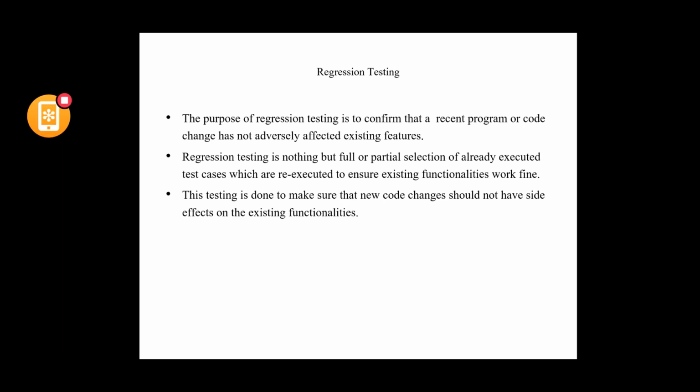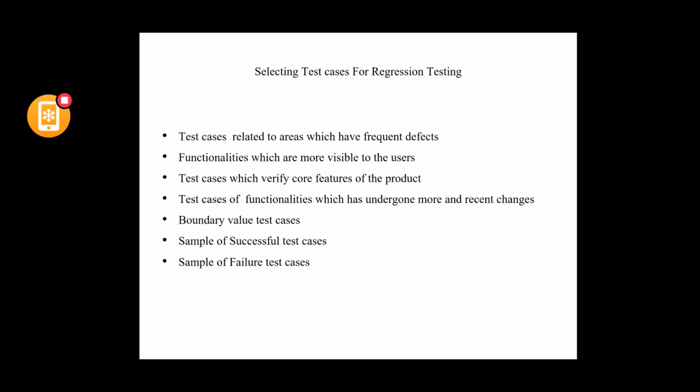The purpose of regression testing is to make sure the recent program or code change does not have side effects on the existing functionalities. Now, what kind of test cases can be picked up for regression? Obviously, testing the complete application with all the features would take quite a lot of time, so a subset of test cases would be picked up as part of the regression.